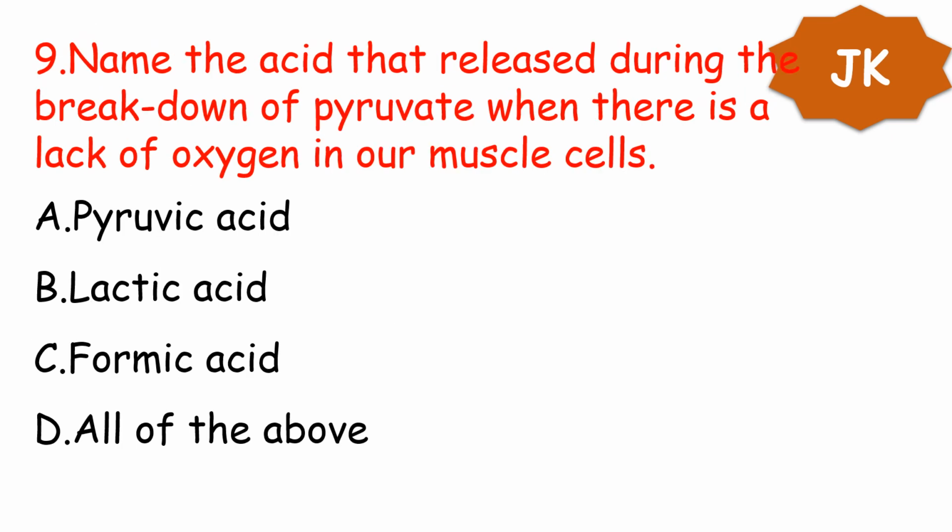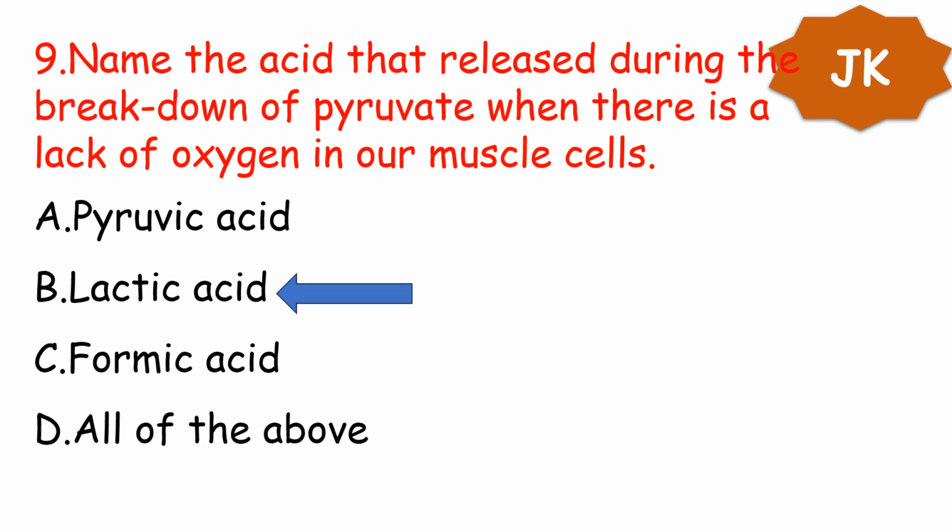Next question. Name the acid that is released during the breakdown of pyruvate when there is a lack of oxygen in our muscle cells. A. Pyruvic acid, B. Lactic acid, C. Formic acid, D. All of the above. That is option B, lactic acid.